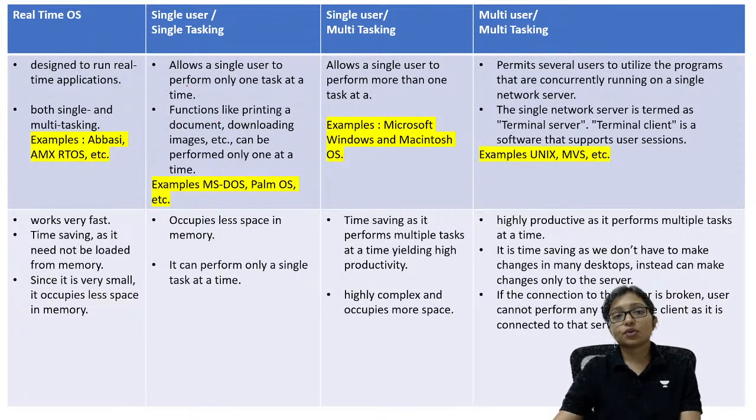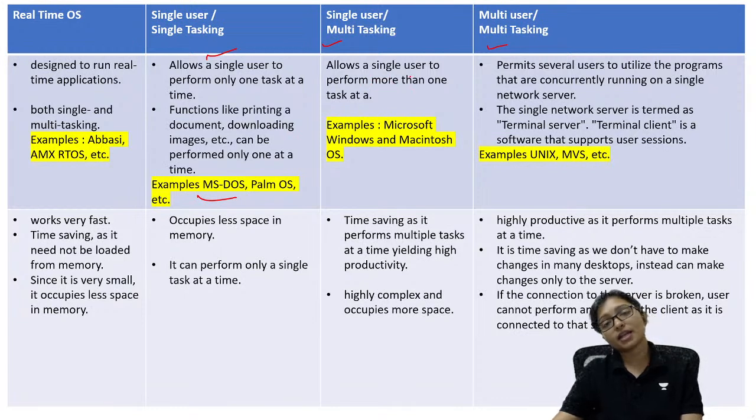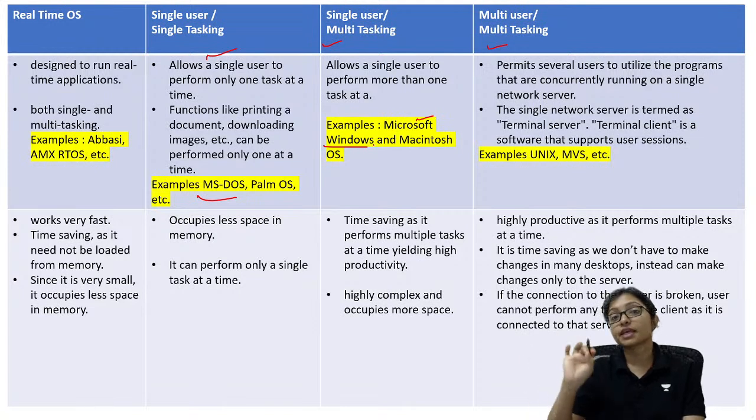Now here is the difference between single tasking, single user multitasking, and multi-user multitasking. Single user single tasking is the normal one where only one user is there and a single task is going on, like MS-DOS. Single user multitasking means like Microsoft Windows, which allows the user to perform multiple tasks. Then multi-user multitasking is like Unix, Linux.